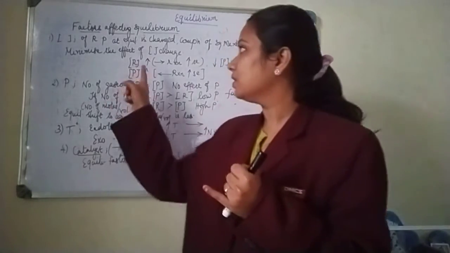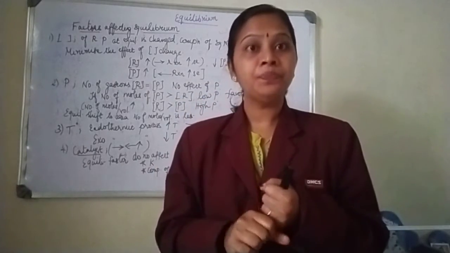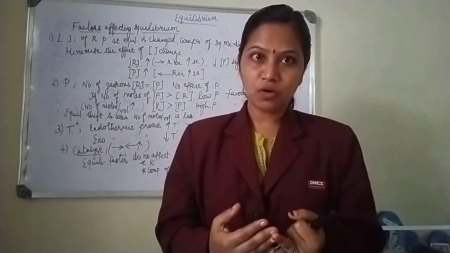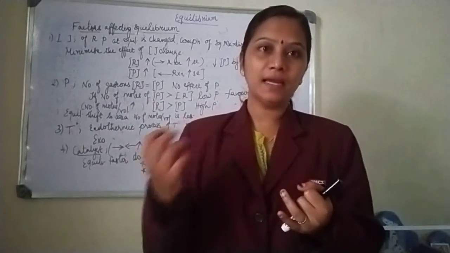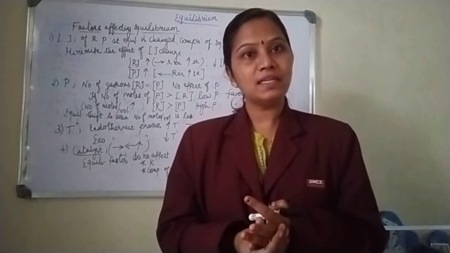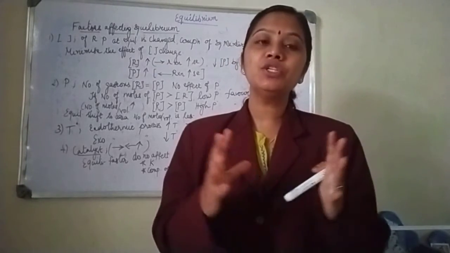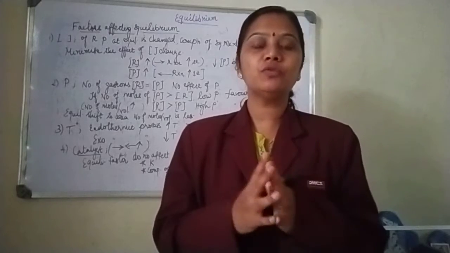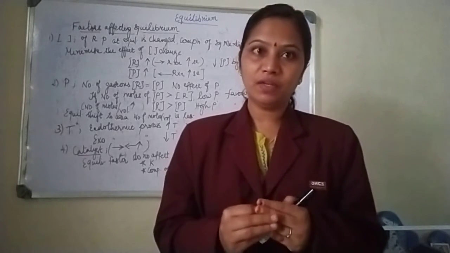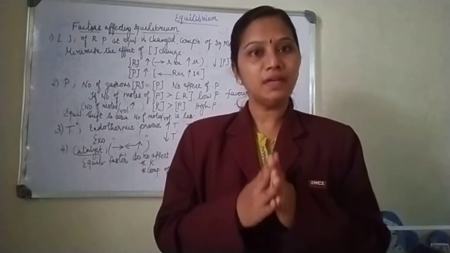So what should I do? If I increase the concentration of reactant, obviously my forward reaction will proceed. But as the products are formed, we need to remove the products formed in the reaction. As a result also, your forward reaction will proceed. Otherwise, accumulation of products will pose an effect called feedback inhibition. There also the rate of forward reaction will decrease.